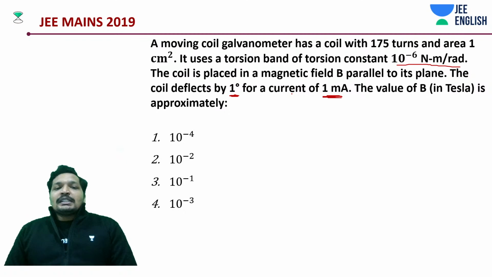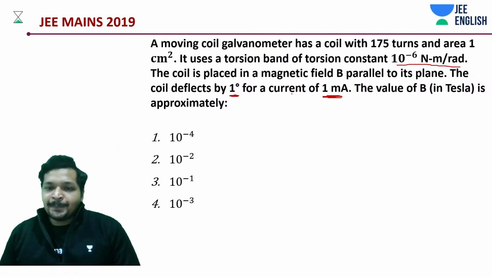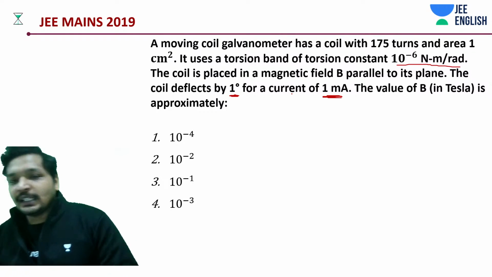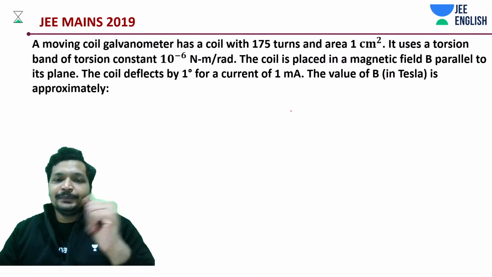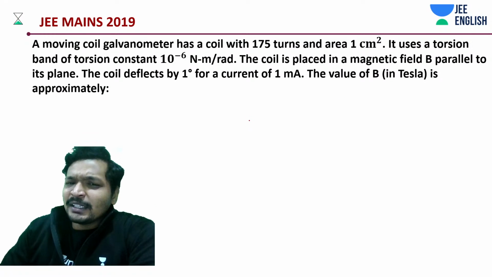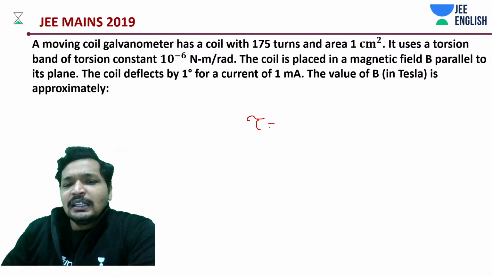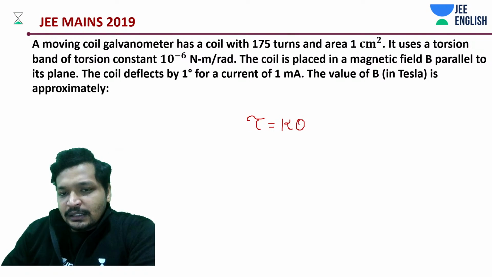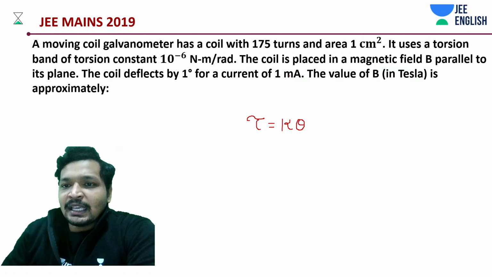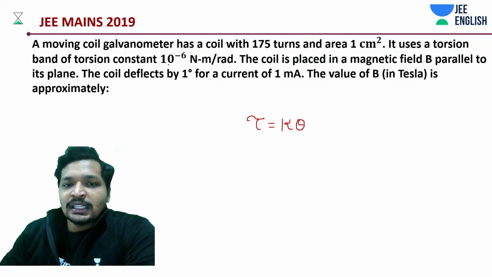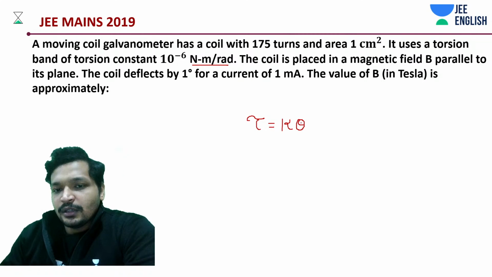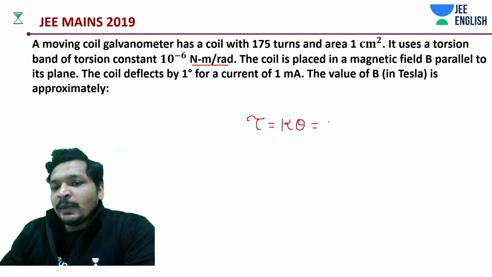Okay, let's get into this. This is a very, very, very simple problem, because you will understand it. It's an electrical instrumentation question, guys. Torque is equal to K into theta. What is this K? K is not the spring constant. This is the torsion constant K, which is equal to how much?